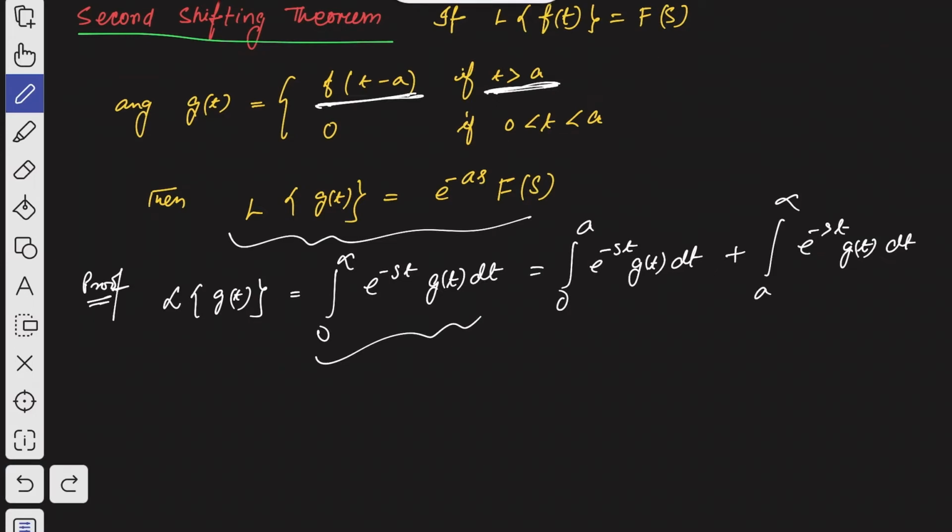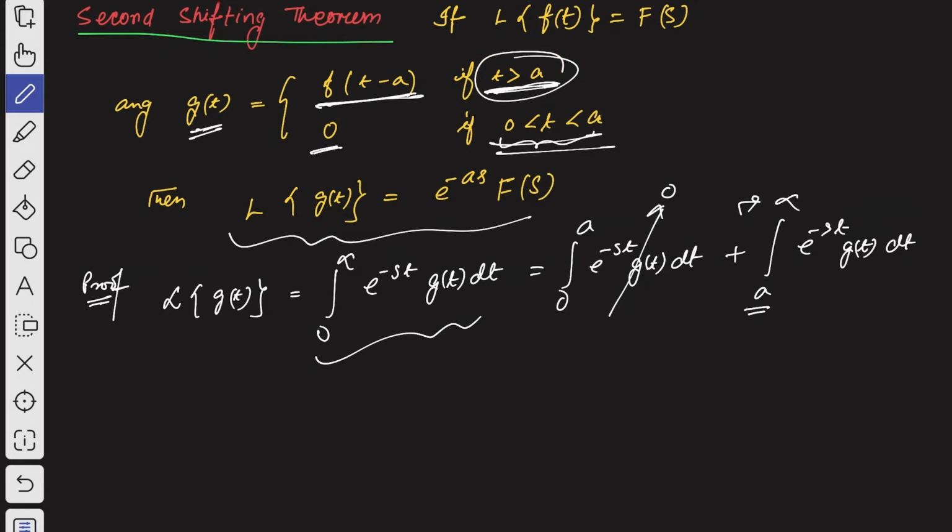Now let's come to this point. For the condition 0 to a, when t is between 0 and a, g of t is 0, so this part becomes equal to 0. And for a to infinity, when t is greater than a, we have g of t equal to f of t minus a.